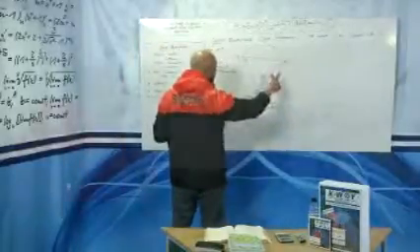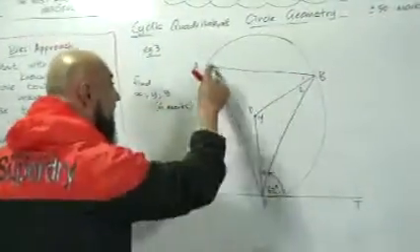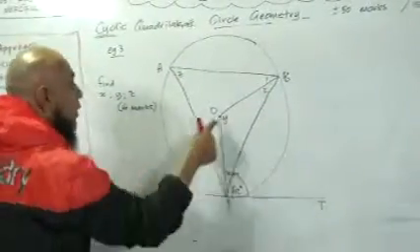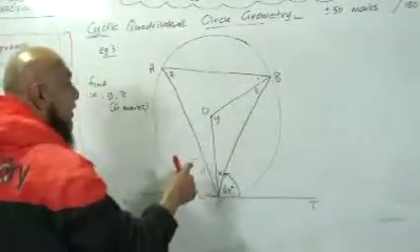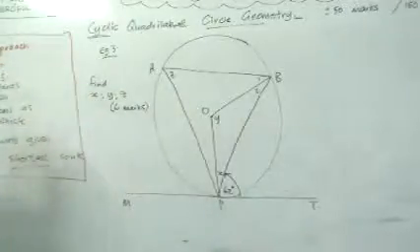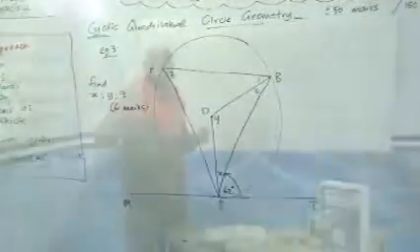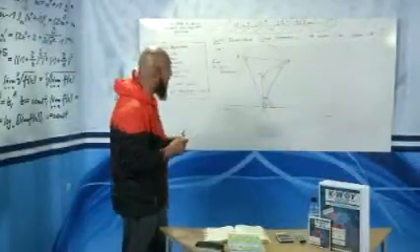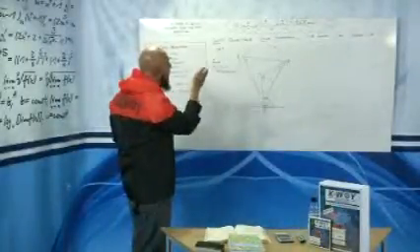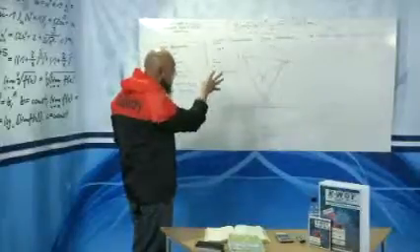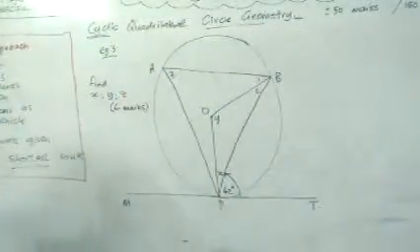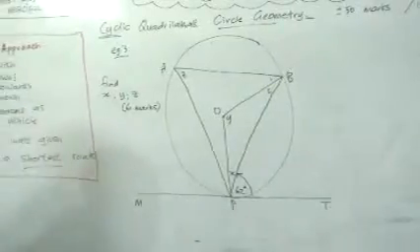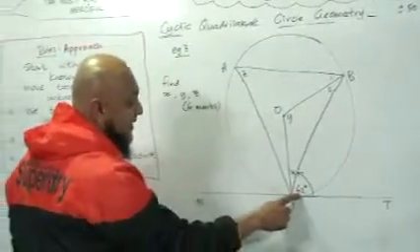We've got a circle, we've got a cyclic triangle, meaning all 3 points are on the circle. We've got a tangent, we've got radii. We've got a host of information here, guys. So basically, the more information we have, the easier it's going to be for us to identify the unknowns. So let's start filling in information onto our diagram in order to assist us to get to our solution. Let's start with the knowns. Our known is 62 degrees.